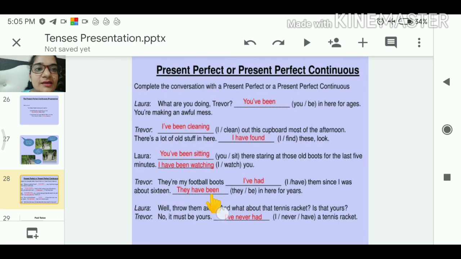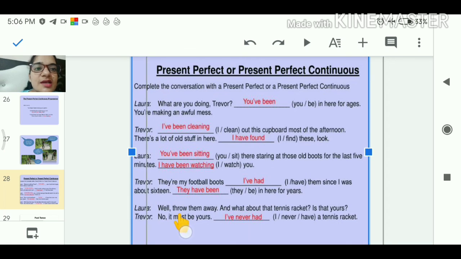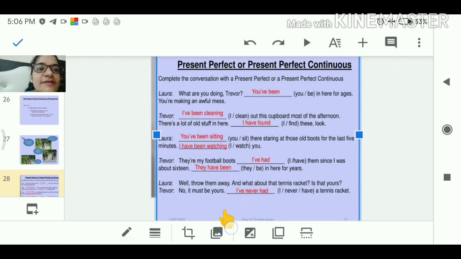They have been in here for years. वो यहाँ पर कुछ सालों से है. Well, throw them away. And what about the tennis racket? Is that yours? No, it must be yours. I have never had a tennis racket.